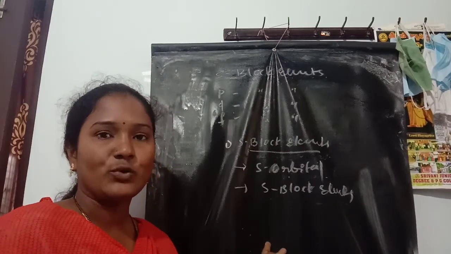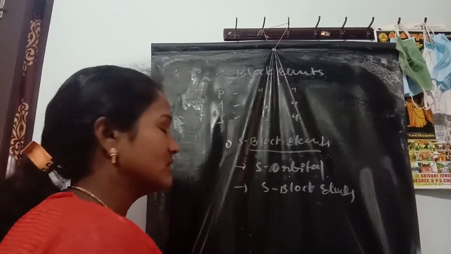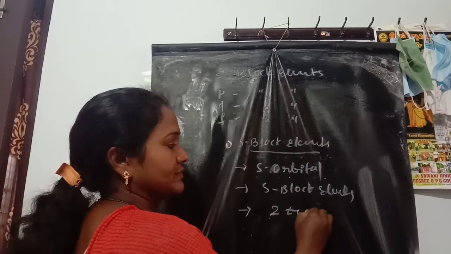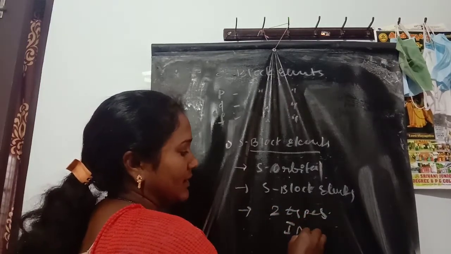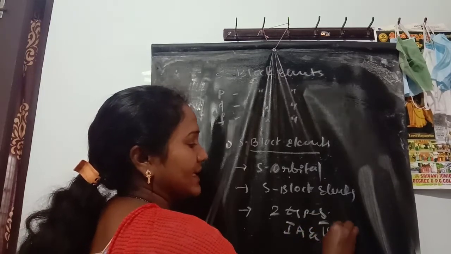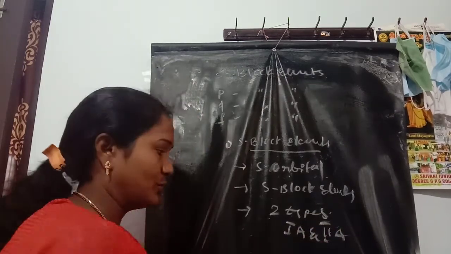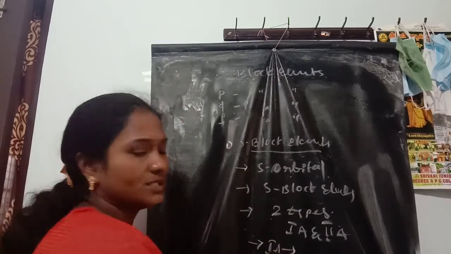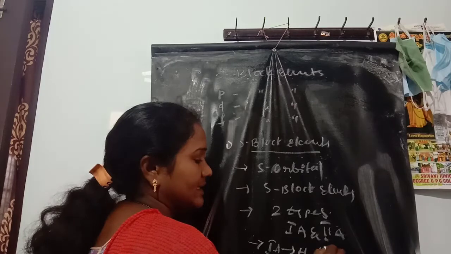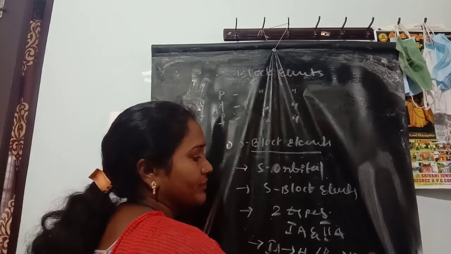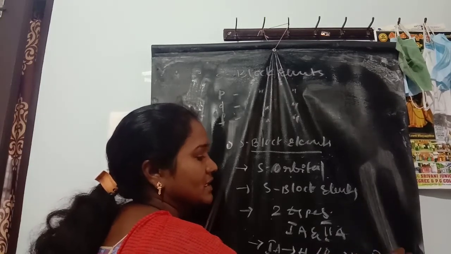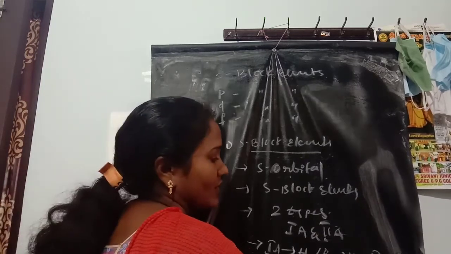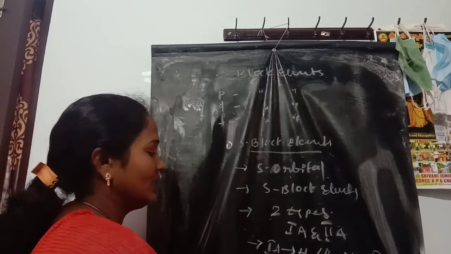The S orbital can have a maximum of 2 electrons, so these are divided into two types: first A group and second A group. First A group elements are hydrogen, lithium, sodium, potassium, rubidium and caesium. This is the first A group.